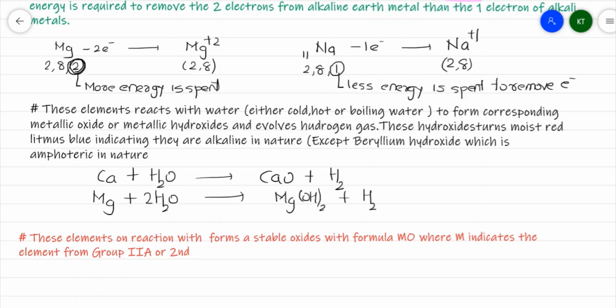So here, what are the oxides or hydroxides which have been formed? They generally turn moist red litmus blue. So these hydroxides which have been formed will turn moist red litmus blue, indicating these are alkaline or basic in nature. Now please do remember this case. Beryllium hydroxide, Be(OH)2, is considered amphoteric in nature.